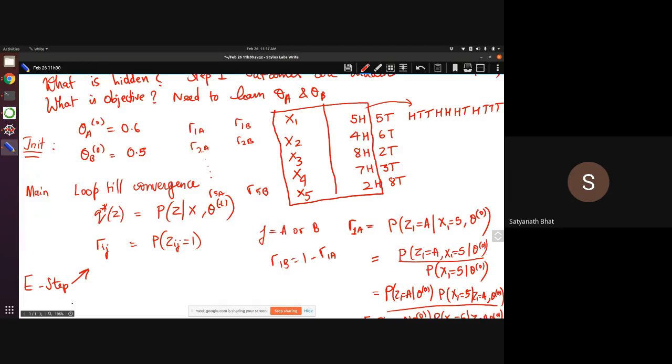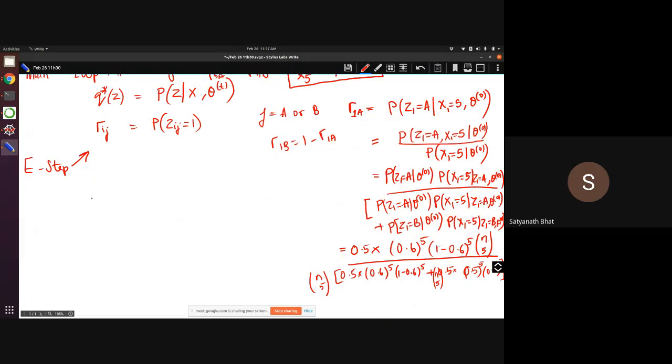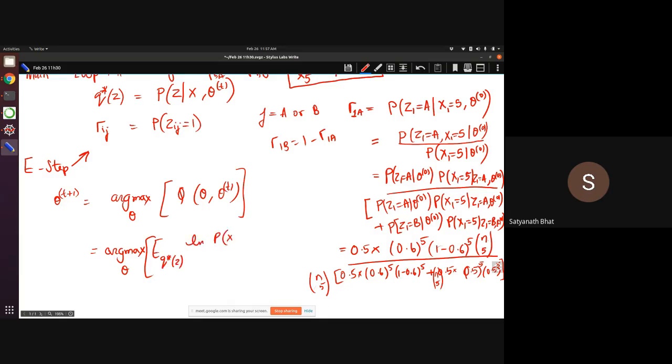Now, coming to the M step, what we need to do is find theta t plus 1. The next estimate should be argmax over all possible theta of this expression Q(theta, theta t). If you remember, this expression is given by argmax of the expected value of q star of z, ln p(x, z given theta). So this is what we need to maximize to get the next step.